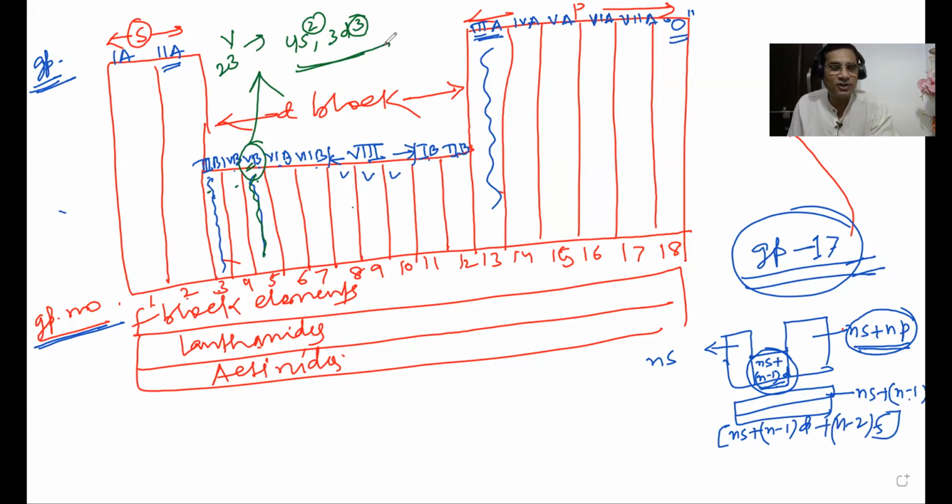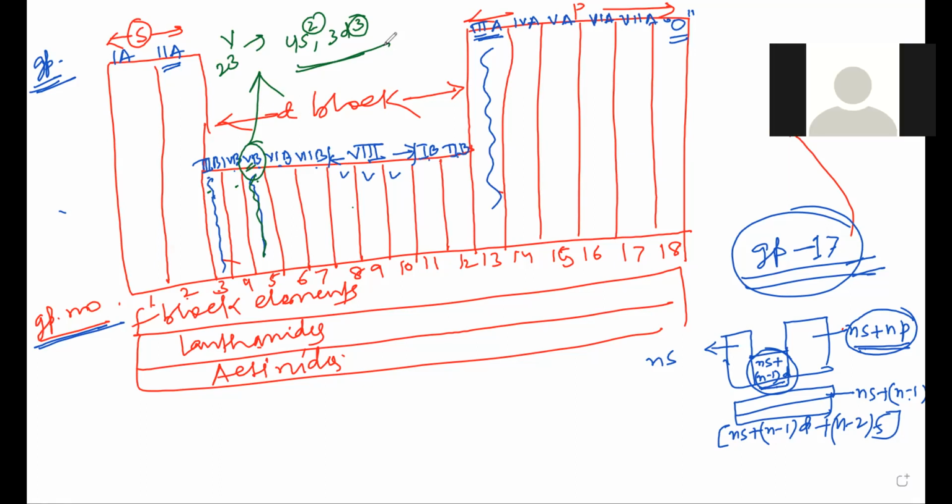Which electrons am I talking about? I am talking about ns and n-1 d electrons only. Fine. That is why this formula is very, very important. It will be helpful not only in easy things, but greatly helpful even in difficult things, in chemical bonding, hybridization, or MOT. So you should be well aware of all this. Is it okay? Should I go to the next one?